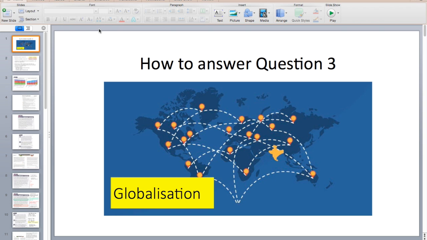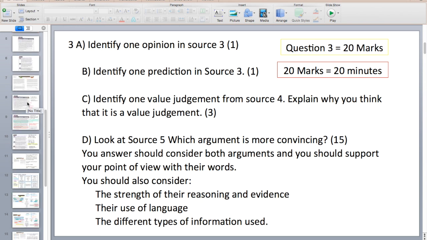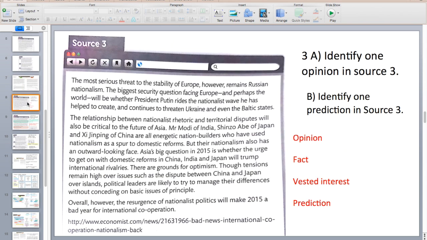Okay, everybody, here is a video of how to answer question 3. Question 3 is worth 20 marks, so you have to spend about 20 minutes on question 3. Let's have a look at 3A.